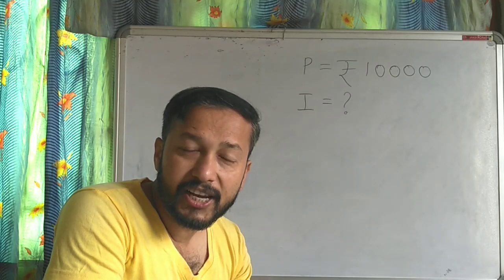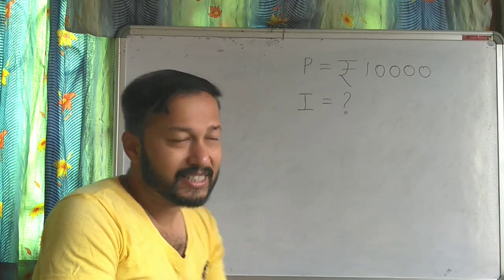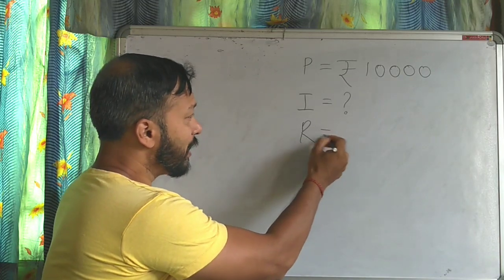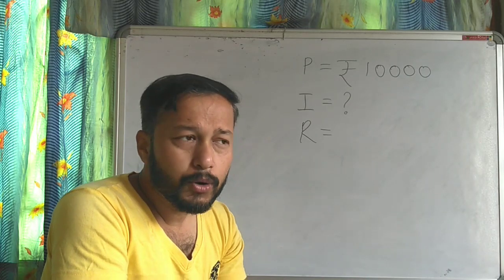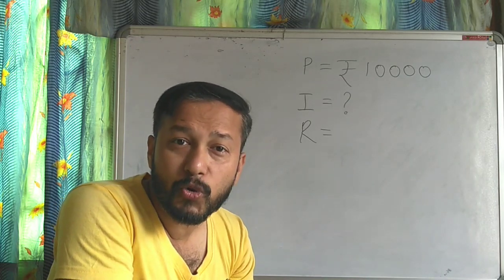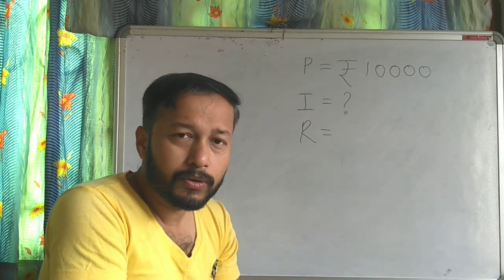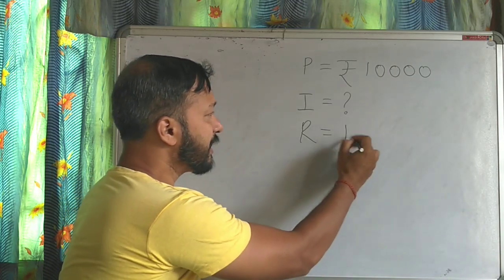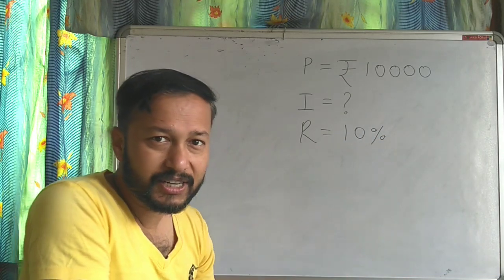That percentage is called rate of interest. Yes, so R equal to rate of interest. Say your bank manager will tell you that we give 10% or 12% or 15% every year. Say we are considering 10%. Got it? This is the rate.